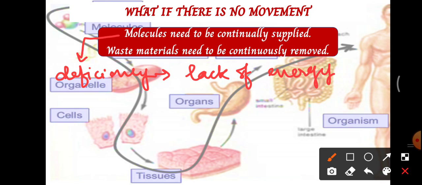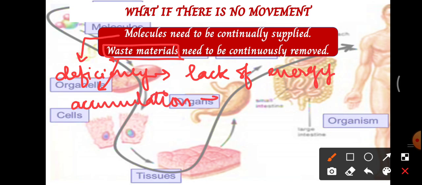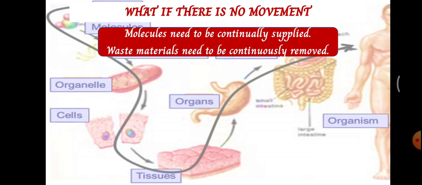Next one is waste material. After metabolic activities, waste materials are also continuously accumulating, so they should not get accumulated in our body. The accumulation of this waste material is dangerous to our body, and it will provide a toxic condition inside the body. All these waste materials must be removed properly and continuously.